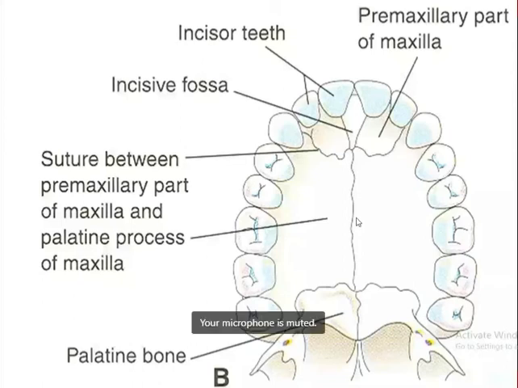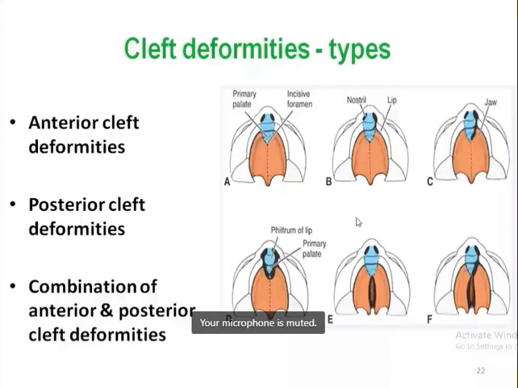Then we'll go for some common deformities that occur during facial as well as palatal development. So there are different types of cleft deformity. This cleft deformity can be divided into anterior cleft deformity, posterior cleft deformity, and a combination of both anterior as well as posterior cleft deformities. And this division into anterior and posterior cleft deformity is actually demarcated by the incisive foramen. As we have talked about, the incisive foramen is considered the dividing landmark between anterior and posterior cleft deformity, or the dividing landmark between primary and secondary palate.